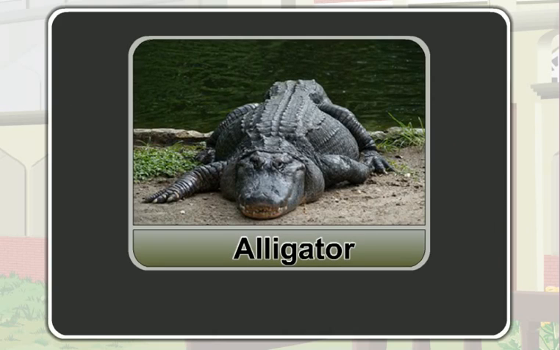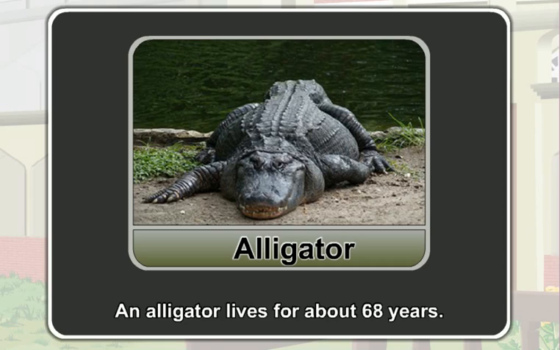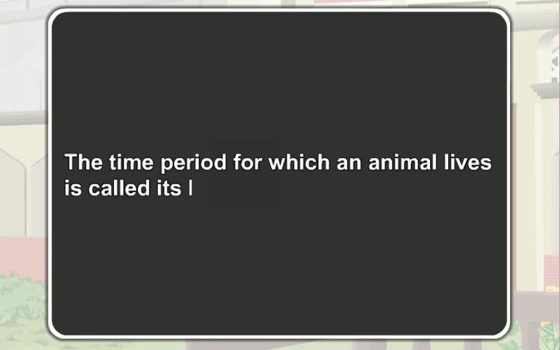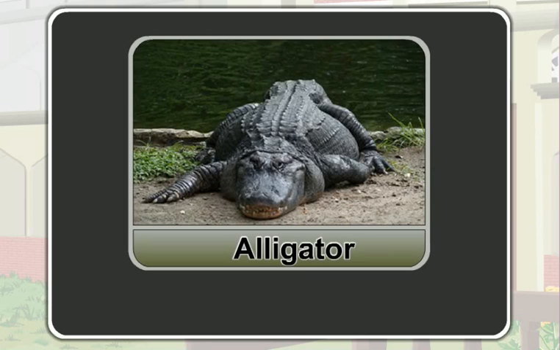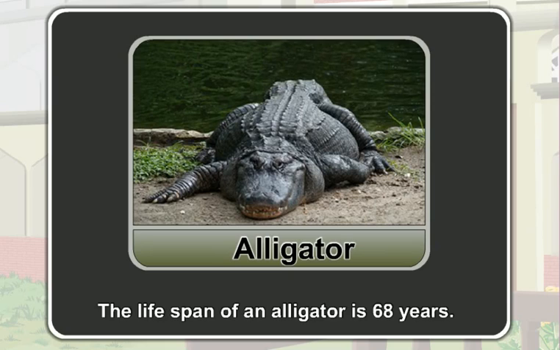This is an alligator. Do you know for how many years an alligator lives? An alligator lives for about 68 years. The time period for which an animal lives is called its lifespan. So, the lifespan of an alligator is 68 years.